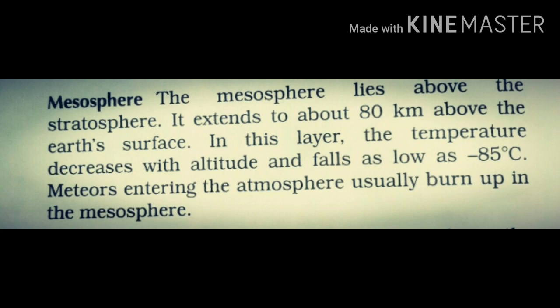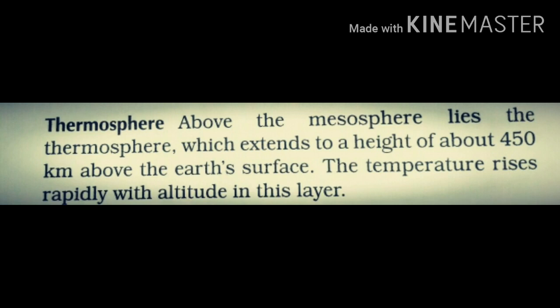Let's know some facts about the third layer of the atmosphere, the Mesosphere. The Mesosphere lies above the Stratosphere. It extends to about 80 km above the Earth's surface. In this layer, the temperature decreases with altitude and falls as low as minus 85 degrees Celsius. Meteoroids entering the atmosphere usually burn up in the Mesosphere.